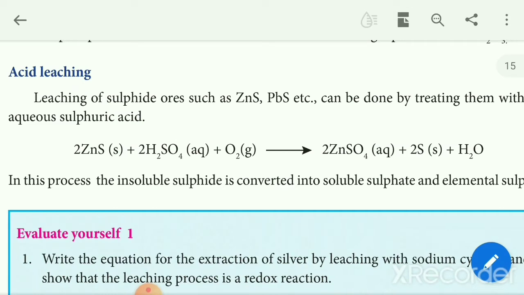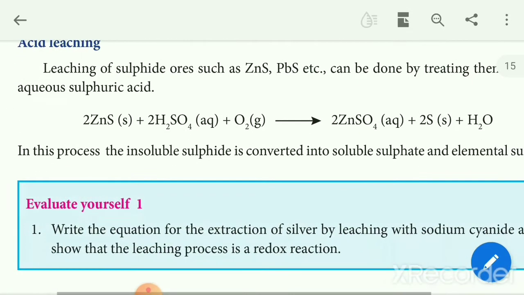Take the example of zinc sulfide or lead sulfide: ZnS plus sulfuric acid. The zinc sulfide dissolves in sulfuric acid plus oxygen to give soluble zinc sulfate. Then elemental sulfur separates out, plus water. So in the process, insoluble sulfide is converted into soluble sulfate and elemental sulfur. So there are four leaching methods: cyanide leaching, ammonia leaching, alkali leaching and acid leaching.